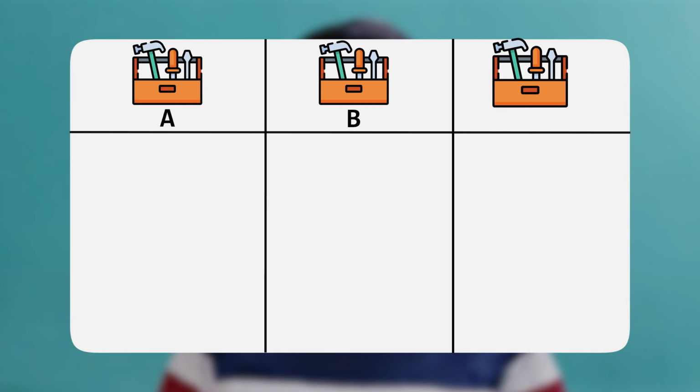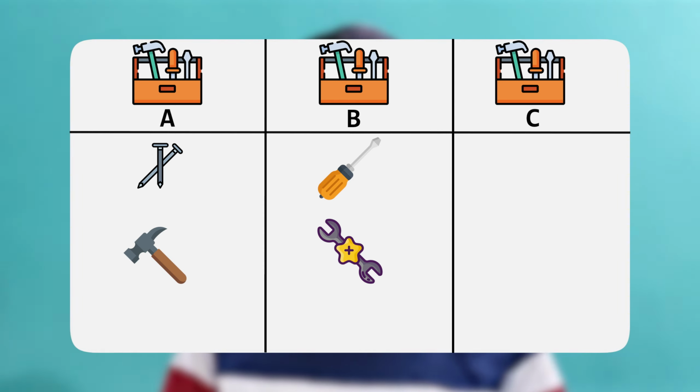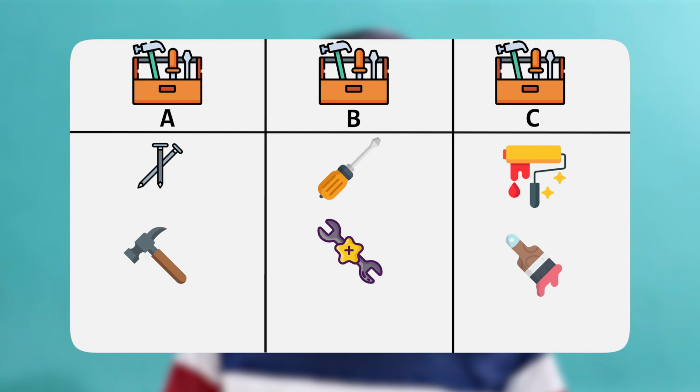Imagine you are a carpenter and you are working on many projects at the same time, and you have 3 toolboxes for 3 projects, right? Toolbox A contains nails and a hammer for furniture building. Toolbox B contains electronic items like a screwdriver and wrenches for electronic assembly. Toolbox C contains rulers and a paintbrush for the painting work, right?